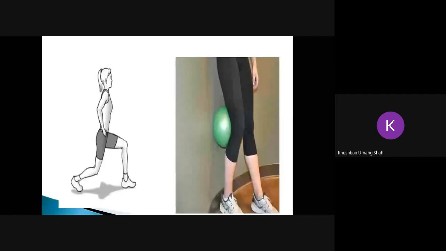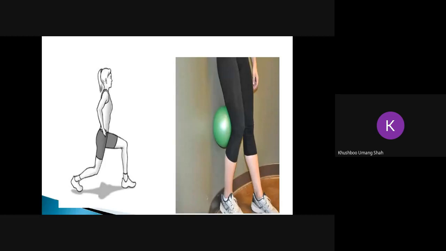You can see that the person is doing lunges, and in the second picture you can see the person is practicing extension of the knee with the help of a ball. A ball is kept beneath the knee joint and the person is trying to squeeze that ball with the knee, so she is focusing more on the extension of the knee. So this is how you can also do extension of the knee. Next slide.